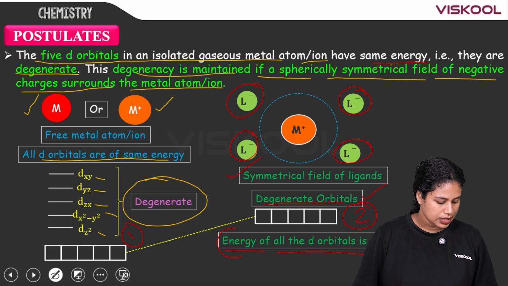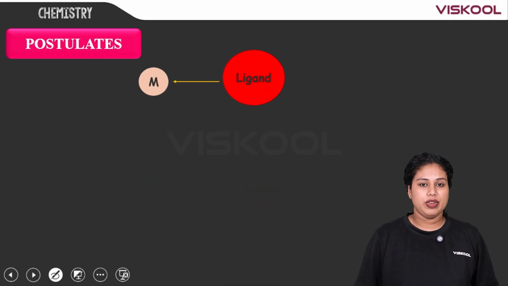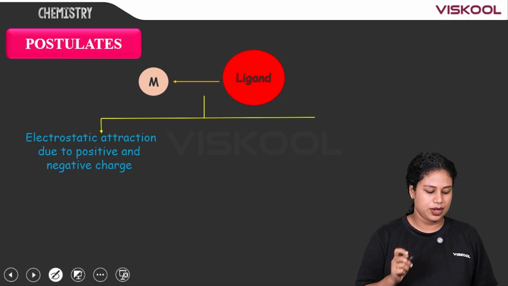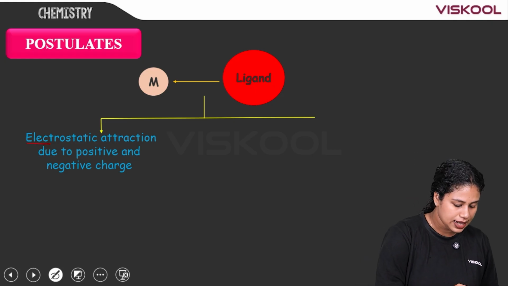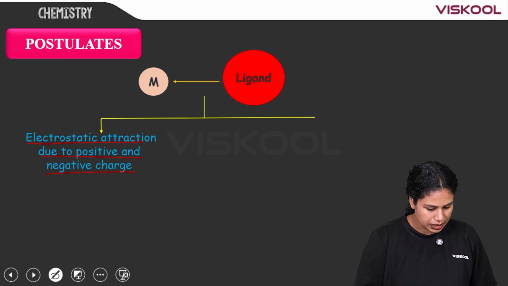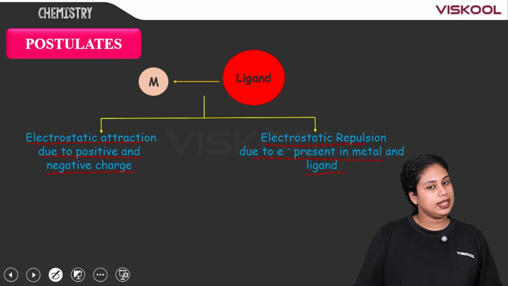Clear? Okay. Now, moving on to the next one. When the ligand approaches the metal, we can conclude there is electrostatic attraction due to positive and negative charges. Similarly, there will be electrostatic repulsion due to electrons present in metal and ligand. Is it so?